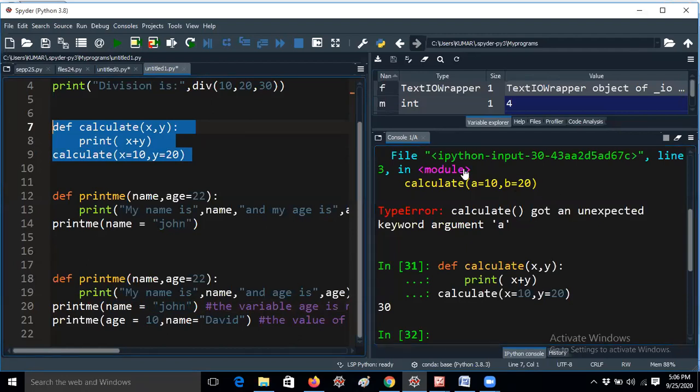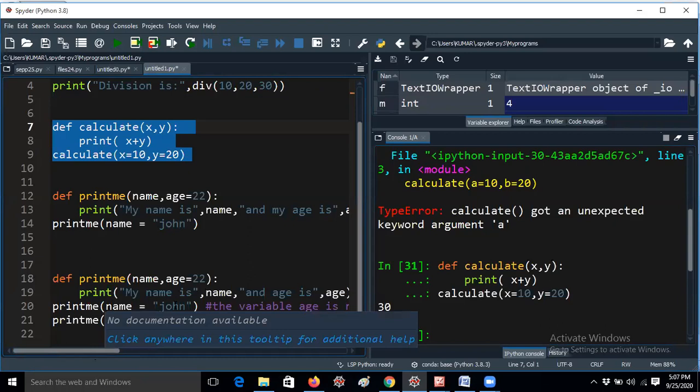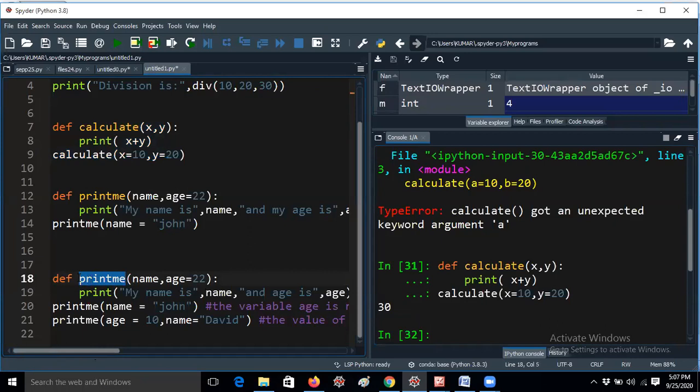Thank you, guys. Let me explain with another example. Then you can understand easily, right? Here I am giving print me name equal to John. This is only calling function. Print me is a function. Don't confuse. If you are confusing, I will give you another name, like my name. You can give your name also as the function name. No problem.